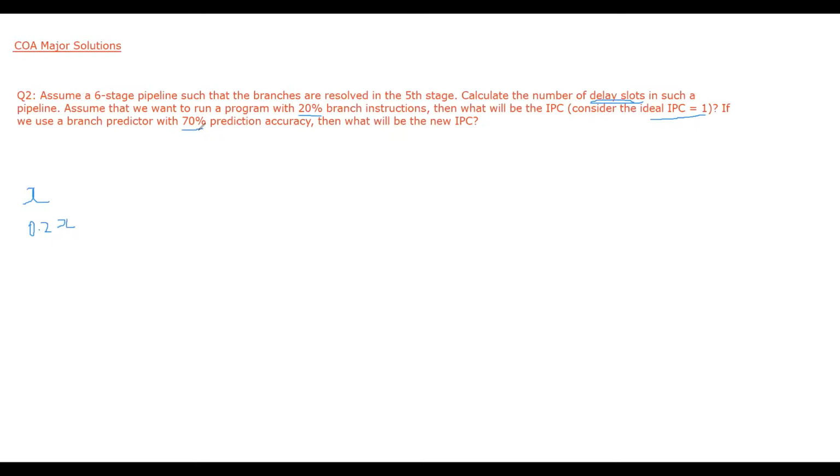Okay, so since our branch predictor has 70% accuracy, that means for 70% of branch instructions, we don't have any branch penalty. However, for the remaining branch instructions, what will they be? The remaining will be 30%. So 30% of these branch instructions will be 0.3 into 0.2x, that will be equal to 0.06x.